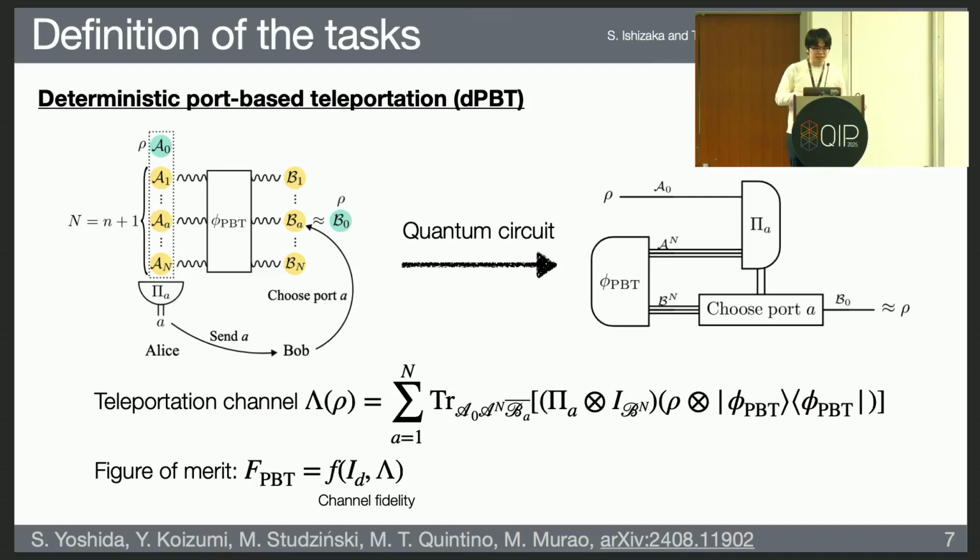The quantum circuit is represented by the figure on the right. By using this quantum circuit, we can define the teleportation channel, which represents the channel from Alice to Bob. The fidelity of this task can be evaluated by the channel fidelity between this teleportation channel and the identity.